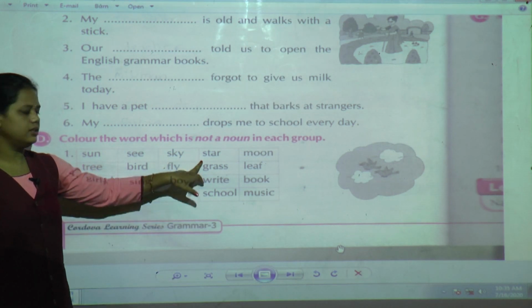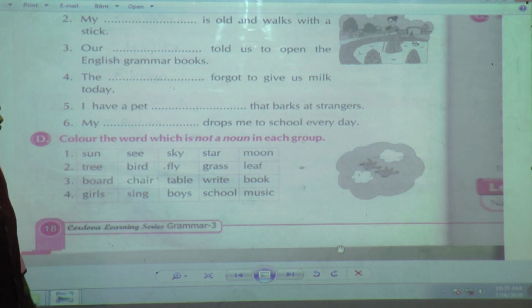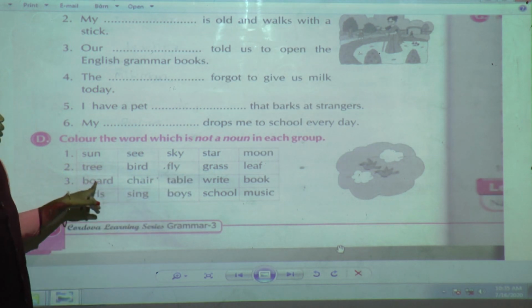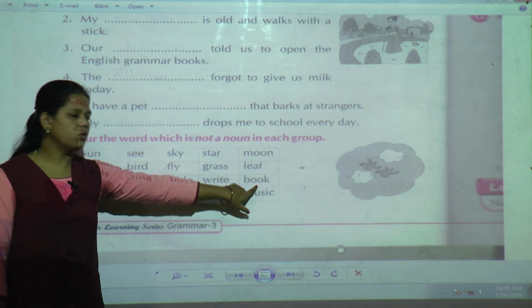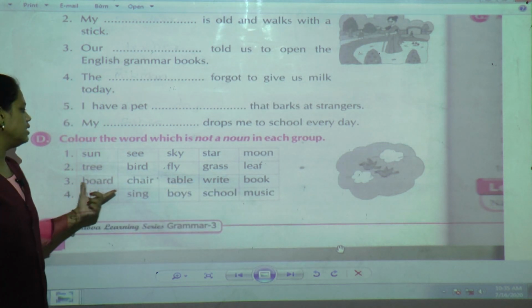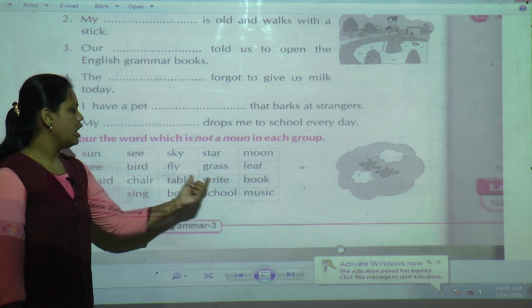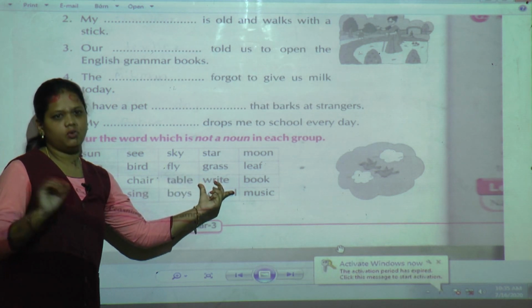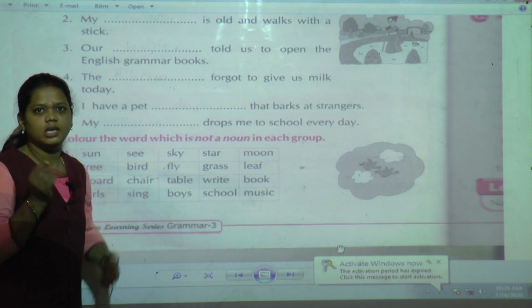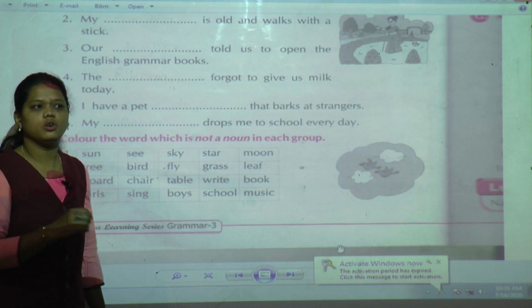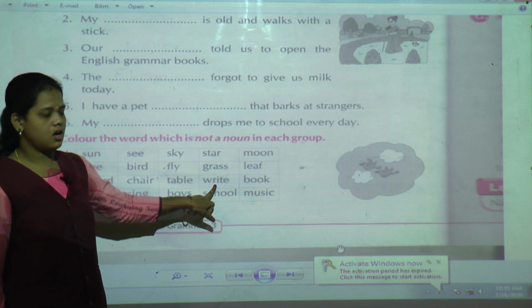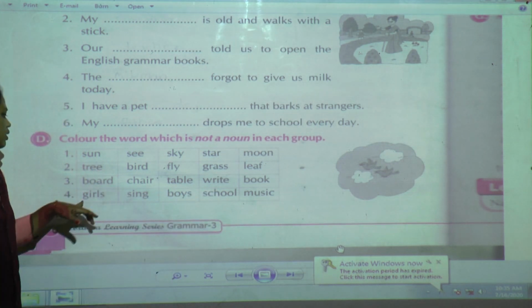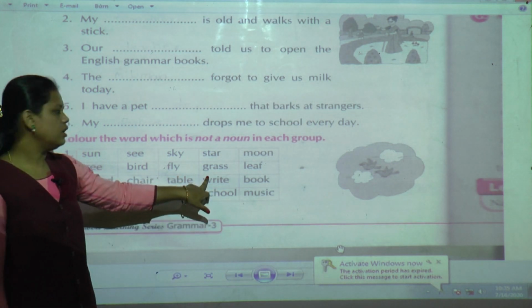We have to color this word with the help of colors. Third one, board, chair, table, write, book. So here you can see these are the things you can see, and write means action. Whenever teacher is going to give homework or you want to write something, so this action is not a noun. Write, it is not a noun.